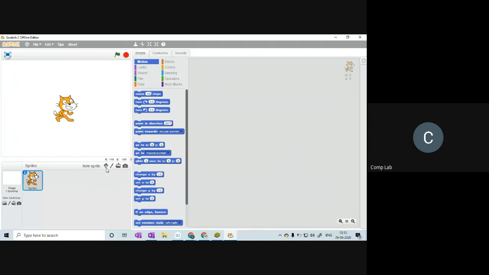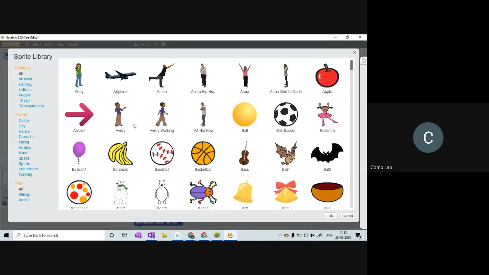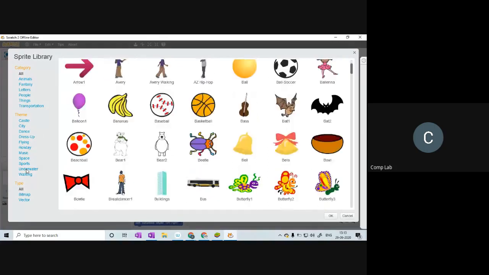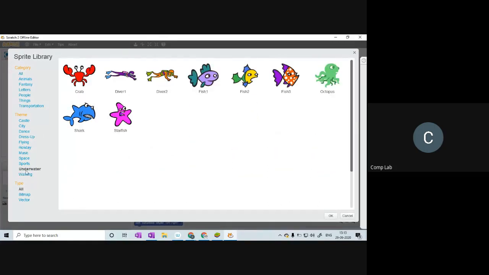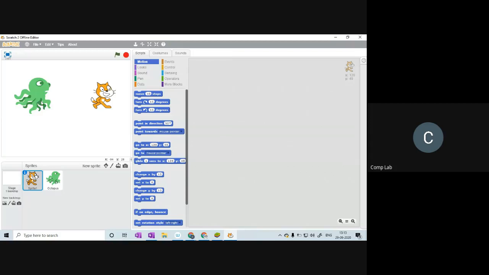If we click on the first icon, you will access the sprite library, where we can access pre-made designs. Here you have several categories like underwater and walking. If I click on underwater, you can guess there are fishes here. I can choose any one of these fish and use it as my sprite. I can either use the cat, or I can use this octopus. So we can use this button to add a new sprite.